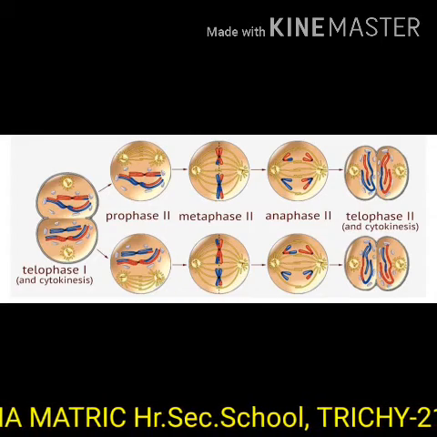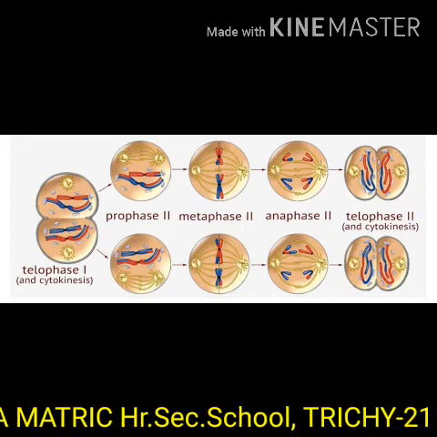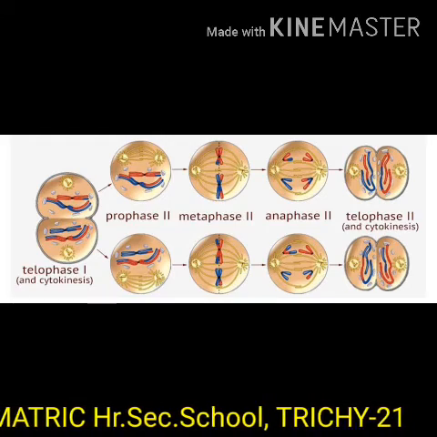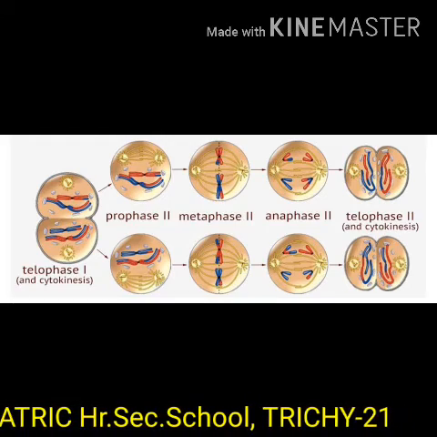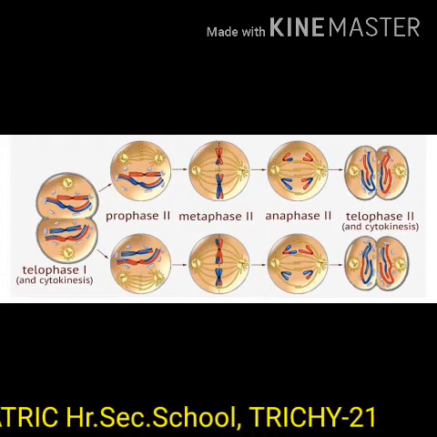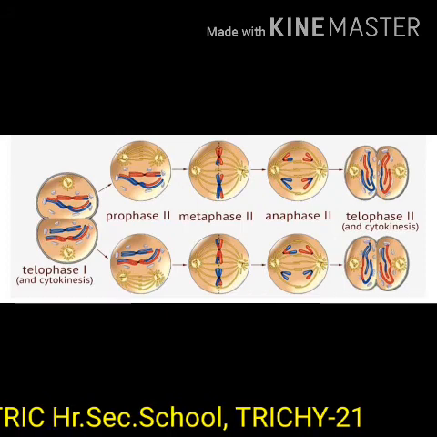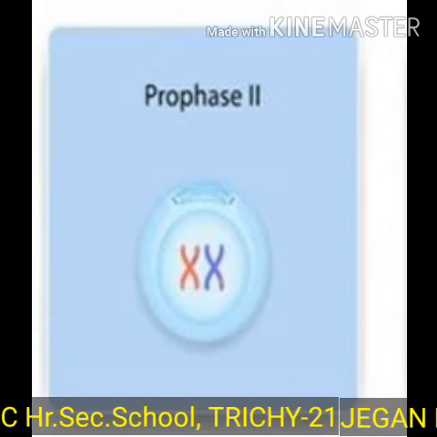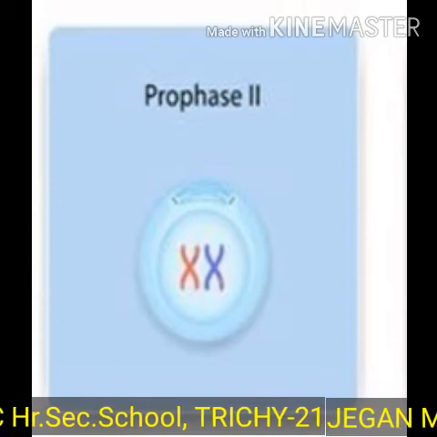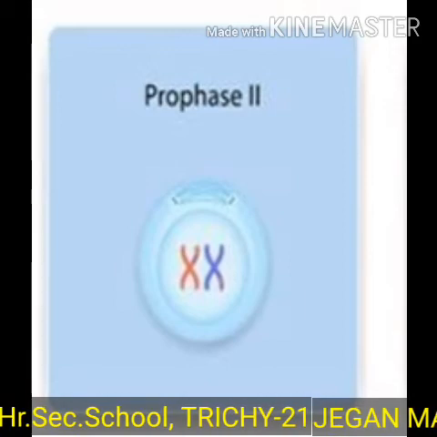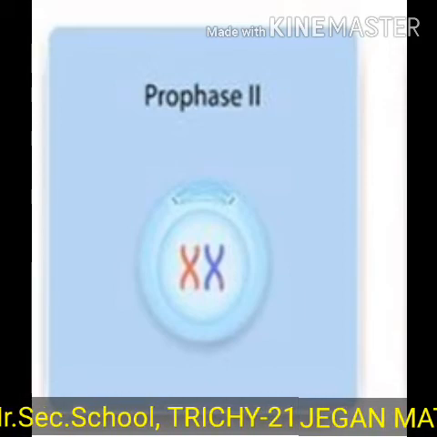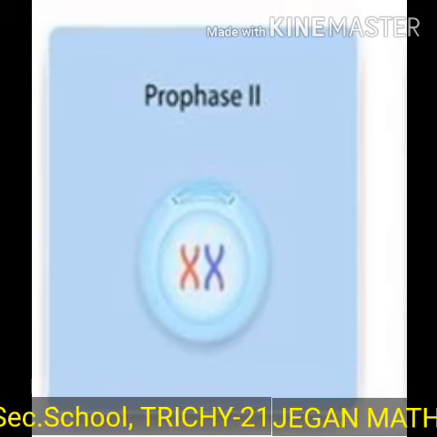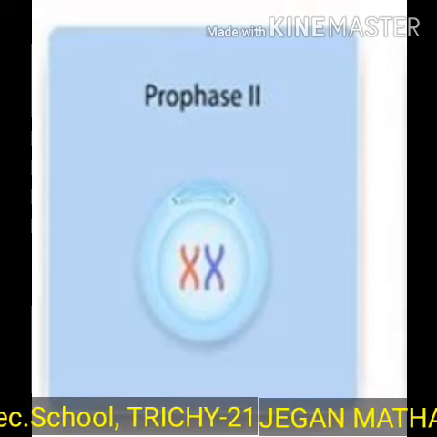The daughter cells are similar to the parent cell in chromosome number. It consists of five stages: Prophase II, Metaphase II, Anaphase II, Telophase II, and Cytokinesis II. Prophase II. The centriole divides into two. Each one moves to the opposite pole. Asters and spindle fibers appear. The nuclear membrane and nucleolus disappear.